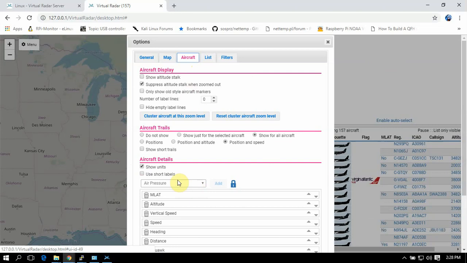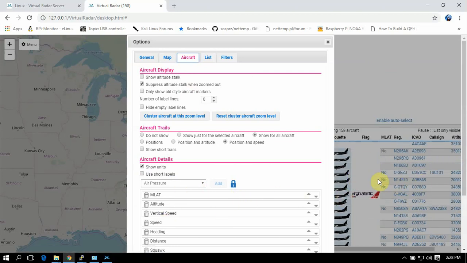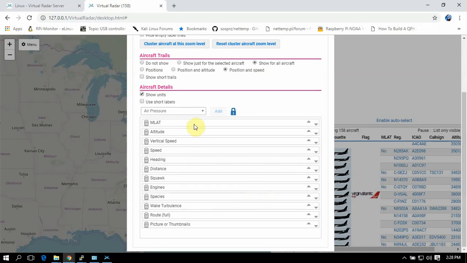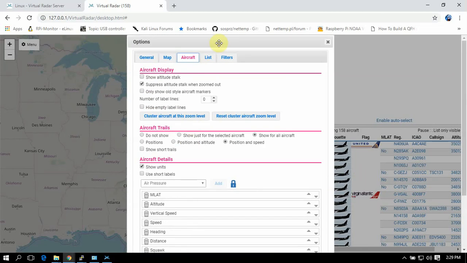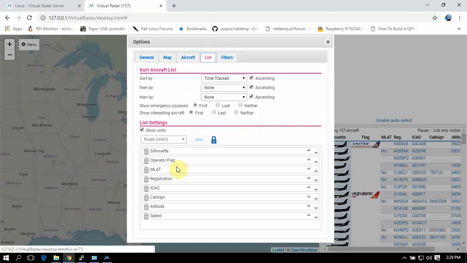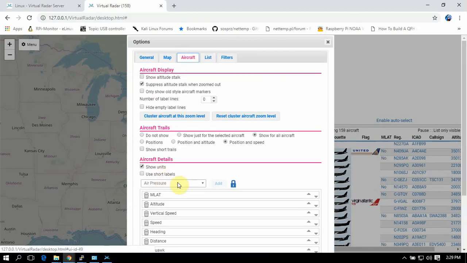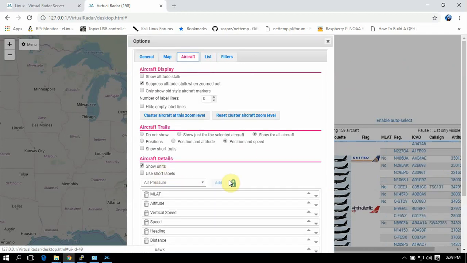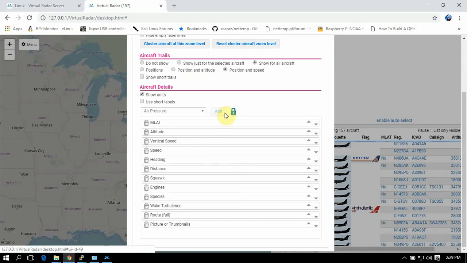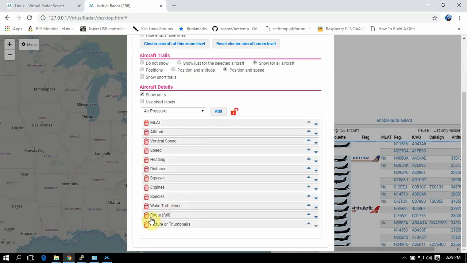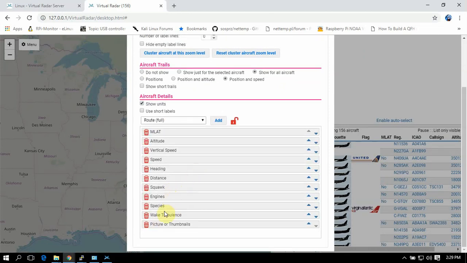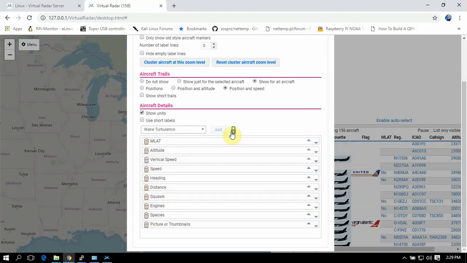For the aircraft over here, this section will be this section right here. No, I'm wrong, sorry, I got that backwards. This here is this section here. Then the aircraft details will be up here. Sorry about that, but same thing. Click on the lock. You can delete, say you want to delete that one and that. Just hit OK. Just hit the lock again.